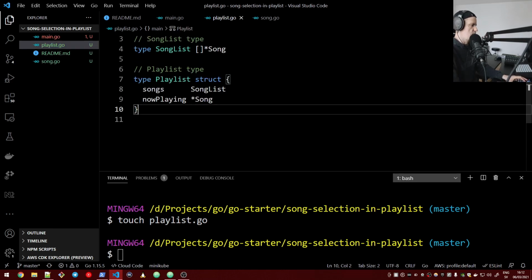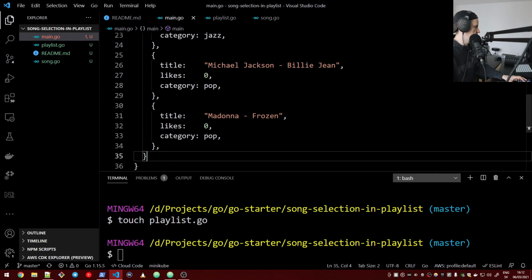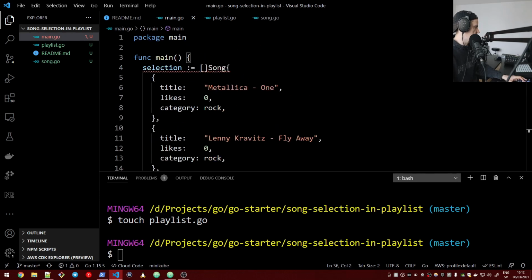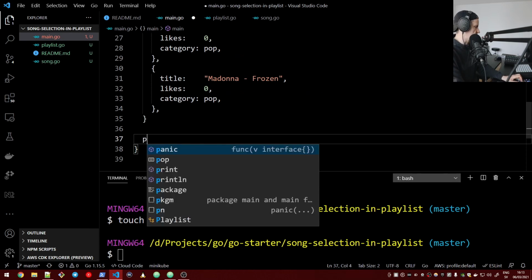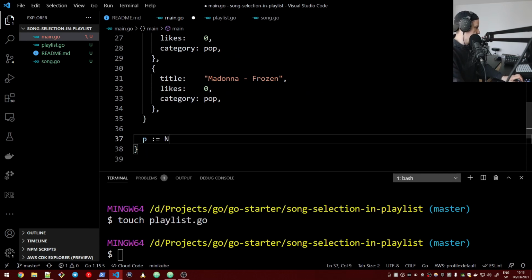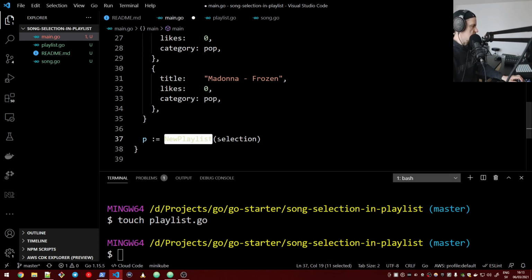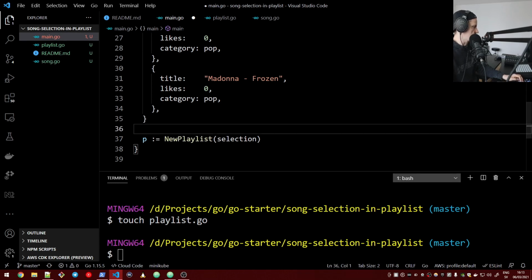Okay, now we will need to say something in our program like, for example, let's create a new playlist. So we would have something like new playlist from selection, right? Now, there are no constructors in Golang, but we can simulate them with some functions.